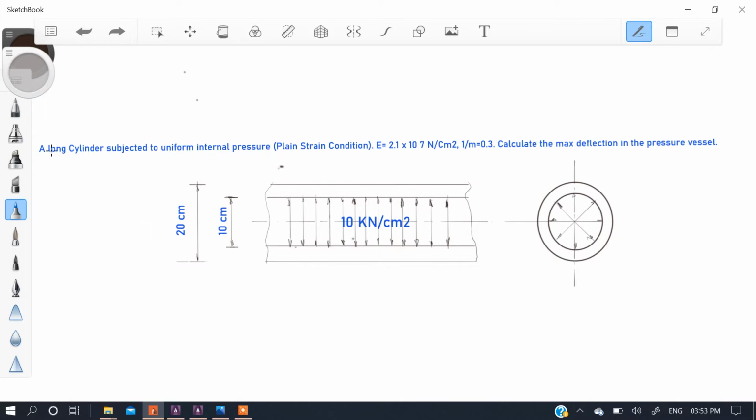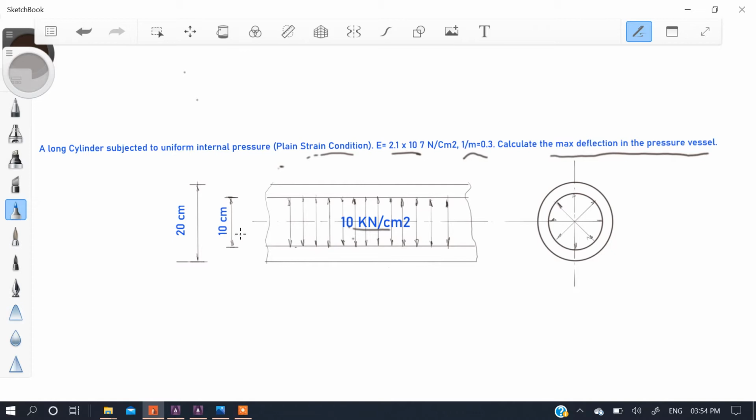So in this problem, a long cylinder is subjected to uniform internal pressure, that is 10 kilonewton, under plane strain condition, and Young's modulus is 2.1 into 10 raised to 7 Newton per centimeter square. Poisson's ratio, mu, equals 0.3, and you have to calculate the maximum deflection in the pressure vessel. The outer diameter of this pressure vessel is 20 centimeter and inner diameter is 10 centimeter, which is subjected to the constant pressure.